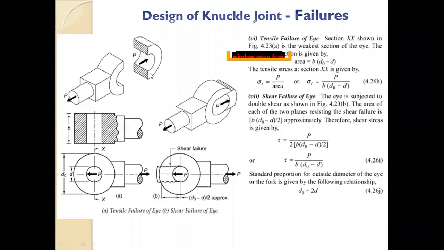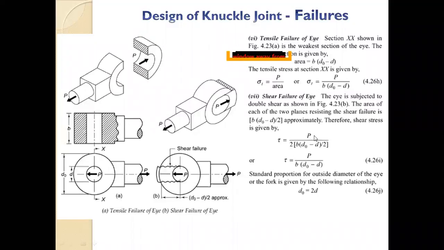So D0 minus D. Here we basically have R0 minus R into 2, but ultimately multiplied by 2 will give the diameter. Are you getting me? In the cross section, there are two areas. If you see the first part of this diagram, there are two areas opposing the tensile failure. The thickness of this eye or fork, and this height is R0 minus R, multiplied by two areas, 2. So it becomes D0 minus D. Okay, you are getting it. So sigma T is equal to P upon B into D0 minus D. That is the area opposing the tensile failure.